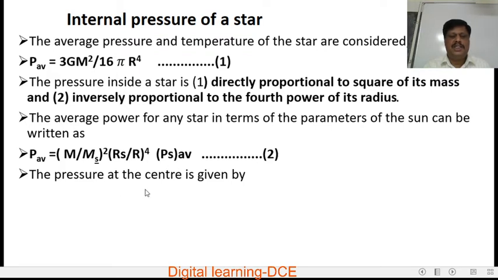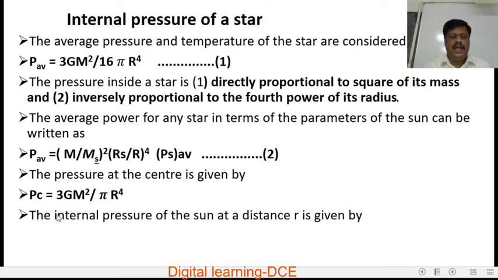The pressure at the center, Pc, the pressure at the core, is equal to 3GM²/πR⁴. The internal pressure of the sun at a distance r, that is, the pressure at any point from the center inside the star, is given by P(r) = Pc (1 − r/R), where capital R is the radius of the star and small r is the distance of the point from the center.